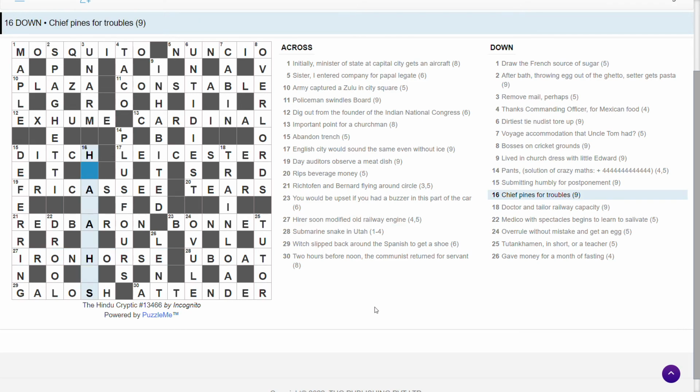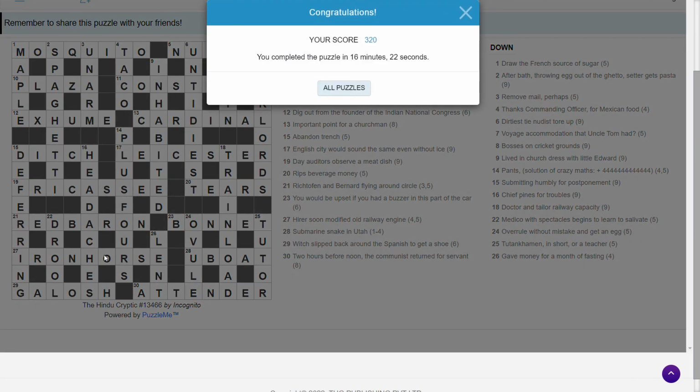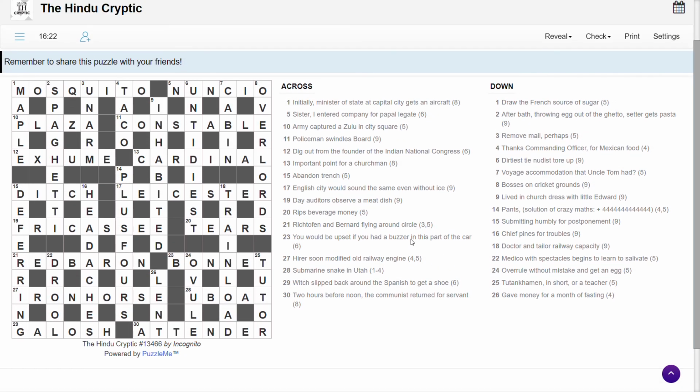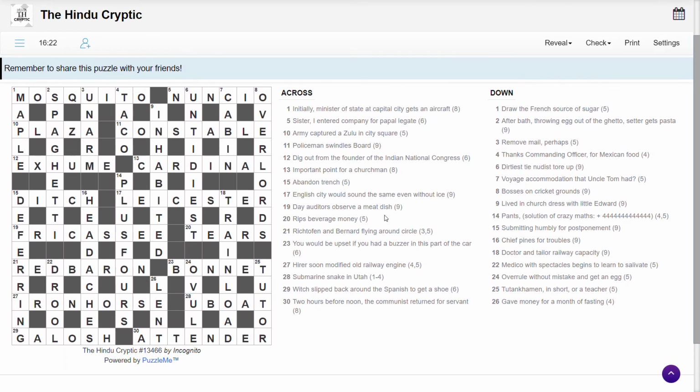And this has got to be headaches, isn't it? Chief is head, pines is aches, and troubles are headaches. If I can spell it correctly. Here we go. Brilliant. So I didn't get stuck on that one at all. That's a first, I think, on an Indian puzzle for me, but brilliant. Another fantastic puzzle by Incognito, who's becoming one of my favourite setters, I have to say. So I'll certainly be doing some more of these.